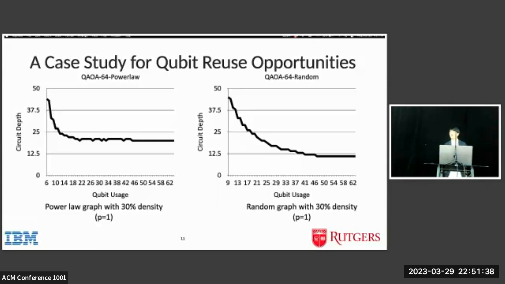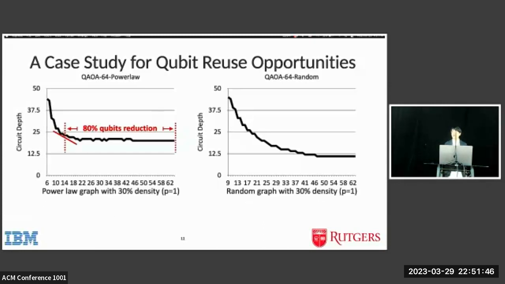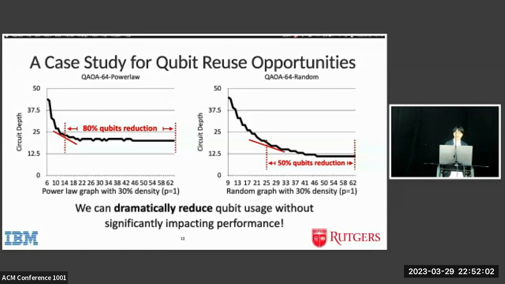In these 2 figures, the y-axis is the circuit depth and the x-axis is the qubit usage. From these 2 figures, we can see that we can reduce the qubit usage without increasing the circuit depth significantly. For example, for this power law graph, even with 80% qubit reduction, the circuit depth still remains low. And for this random graph, we can have 50% qubit reduction without increasing the circuit depth dramatically. So we can dramatically reduce qubit usage without significantly impacting the circuit performance.